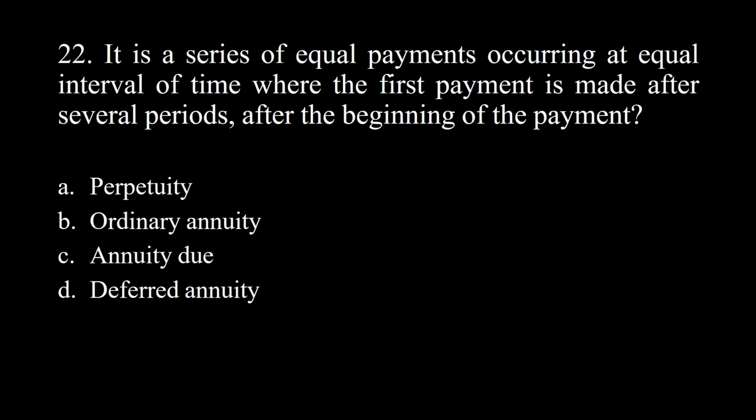22. It is a series of equal payments occurring at equal interval of time, where the first payment is made several periods after the beginning of the payment? A. Perpetuity. B. Ordinary annuity. C. Annuity due. D. Deferred annuity. Answer: deferred annuity.